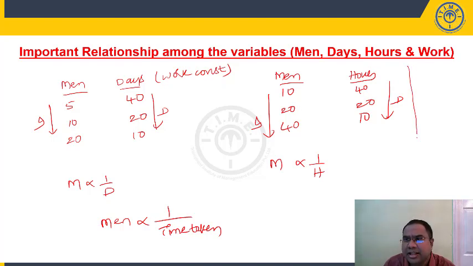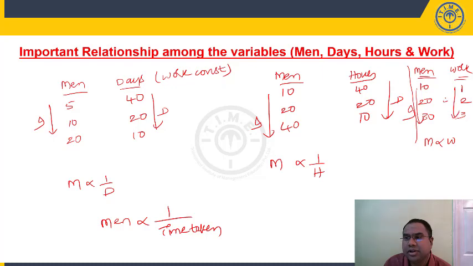Now, let us understand the relation between men and work. Now, we know that men and work are directly proportional. As the number of men increases, work done will also increase. Let us say, we'll put days constant here. One work can be completed by 10 men. If I want to complete two work in the same time, let's say in same X days, one work or one wall can be constructed by 10 men in some X days. In same X days, I would like to construct two walls. What will happen to number of men? 20. 3 walls, 30. So as you can see, number of men are increasing, work done is also increasing.